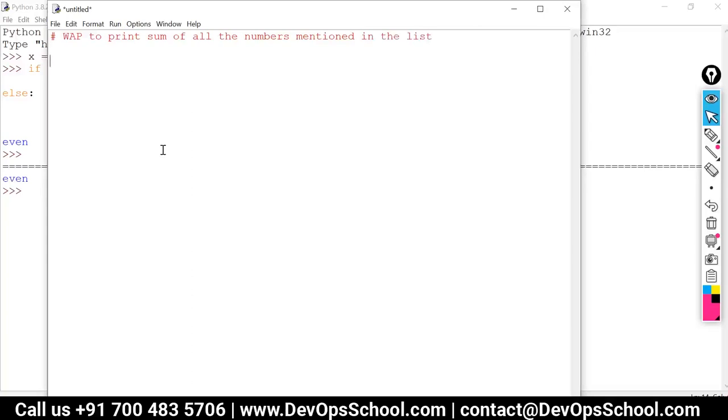So let's define a list first. I'll take a variable numbers is equal to 3 2 6 4 1 7. And now what I want to do is print the sum of all the numbers in the list. So the simplest way is to use the sum function, but I'm not going to use the sum function. I'm going to iterate on the numbers in this list and try to find the sum.